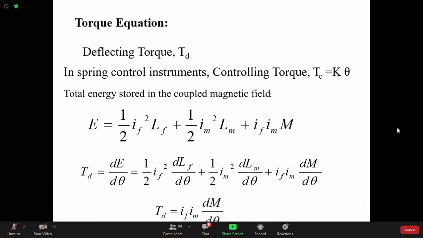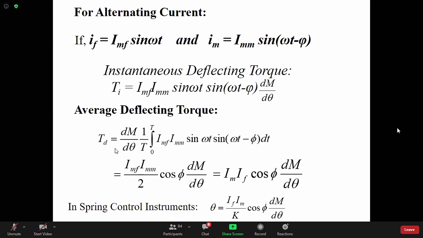Therefore the average deflecting torque is the torque that will be governing. So TD is the integration of IF Im dM/dθ. Probably this term is known to you. See, this is a very common equation, that is the average value of this particular quantity. For the time being, let us say dM/dθ is constant. It is the constructional feature.